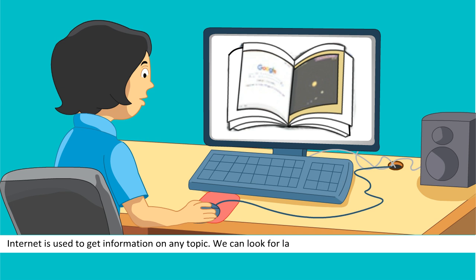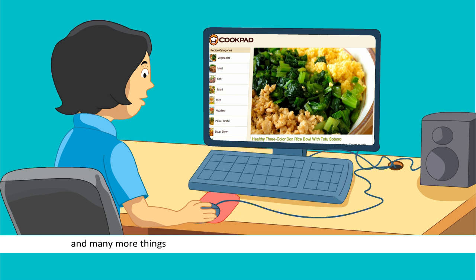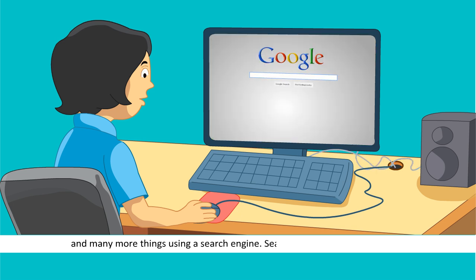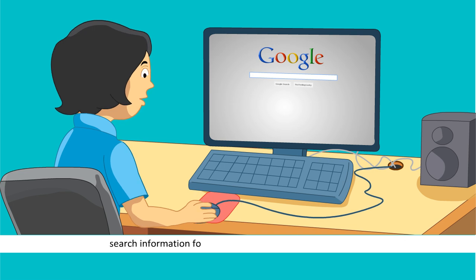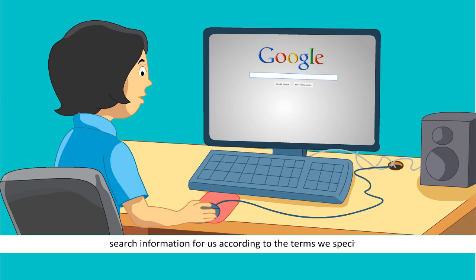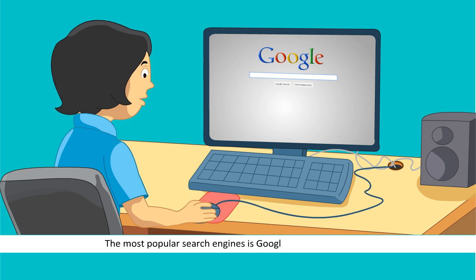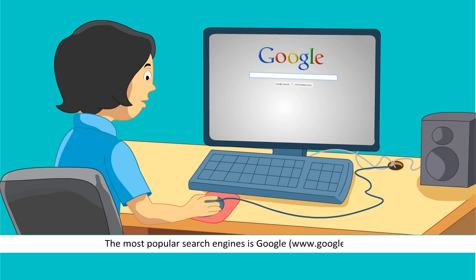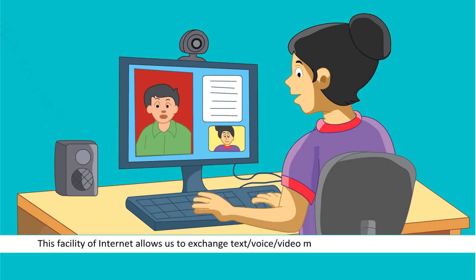Searching. Internet is used to get information on any topic. We can look for latest news, match score, cooking recipes, and many more things using a search engine. Search engines are specially programmed websites that search information for us according to the terms we specify. The most popular search engine is Google, www.google.com.